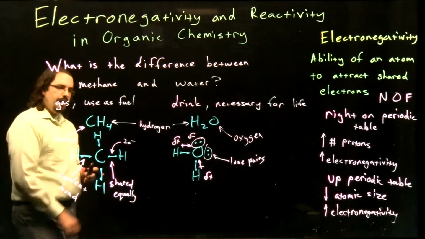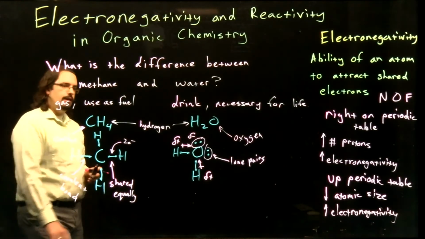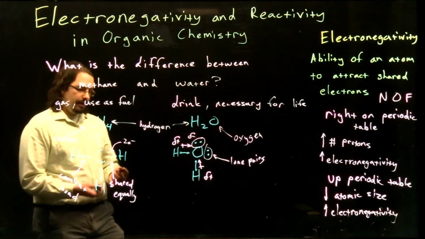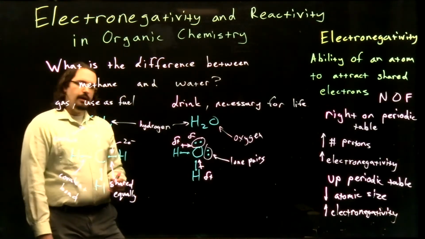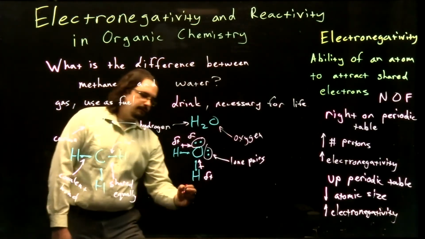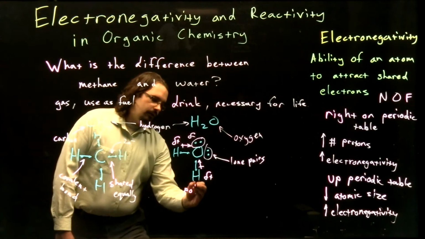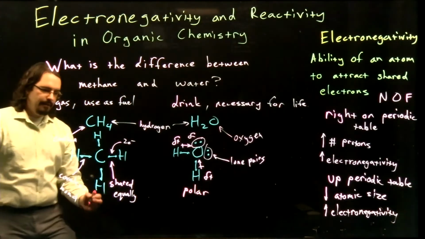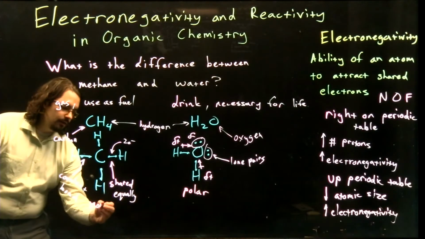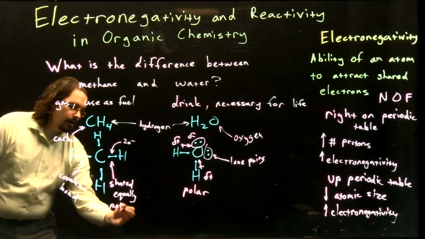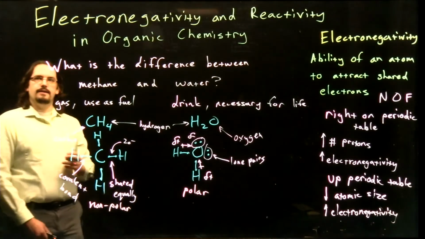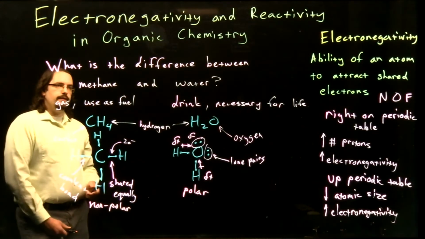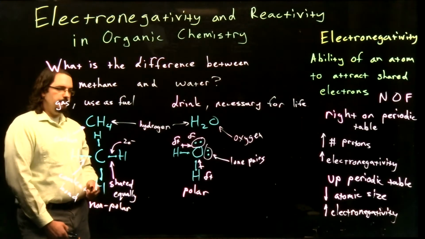So in methane, we have an equal sharing of electrons. In our water, we have an unequal sharing of our electrons. We also refer to this as polarity. So our water is a polar molecule, whereas our methane is nonpolar. And this creates one of the key differences between methane and water.